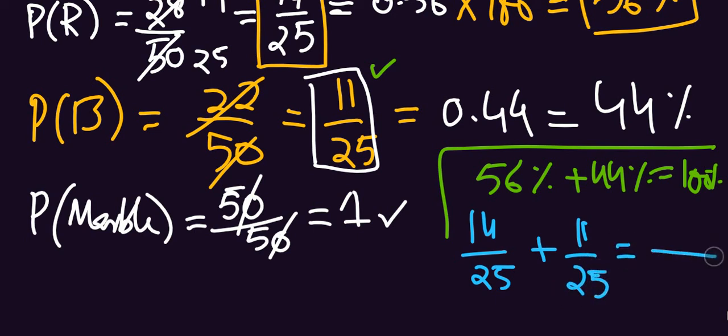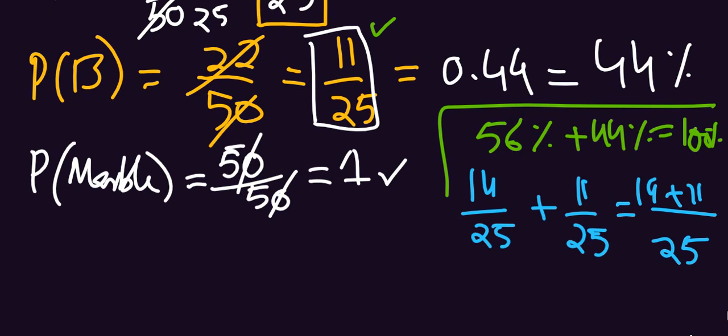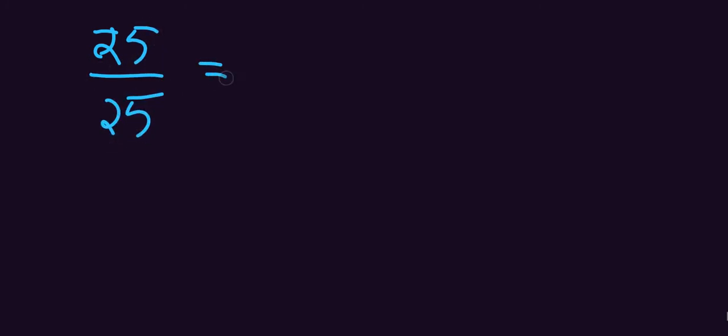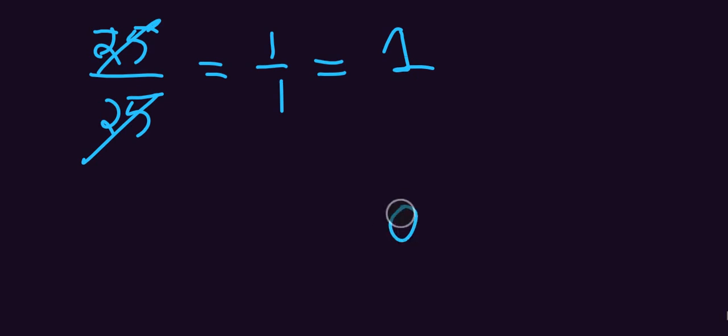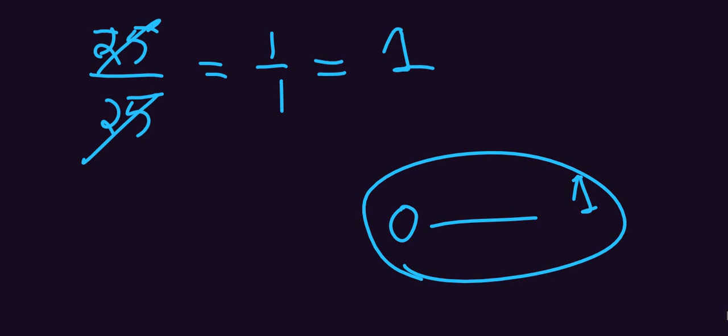So 25 will be the same, and 14 plus 11 will be 25, giving 25 upon 25. When you divide it, it will give us 1. That's why the probability always lies between 0 and 1, or between 0% and 100%.